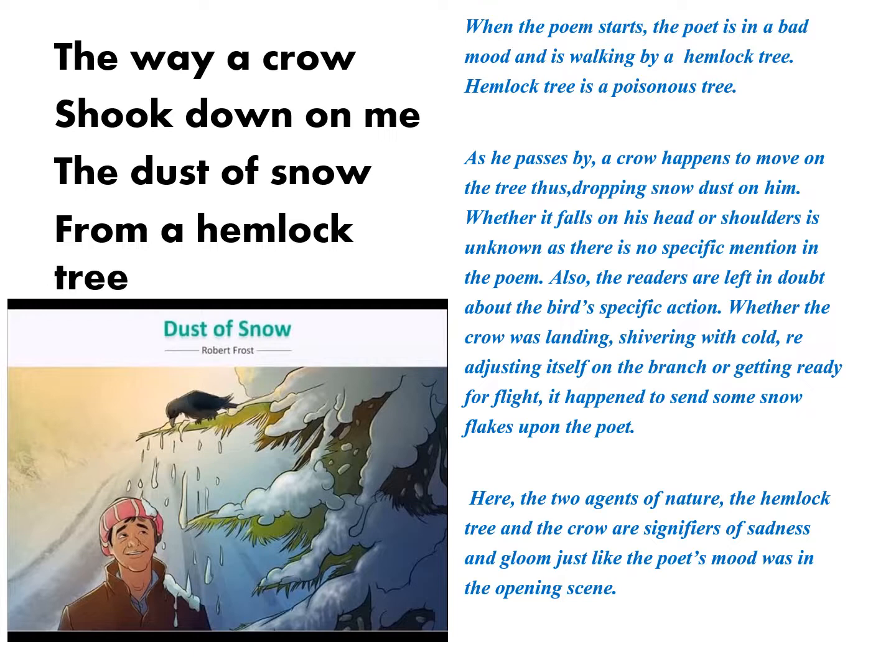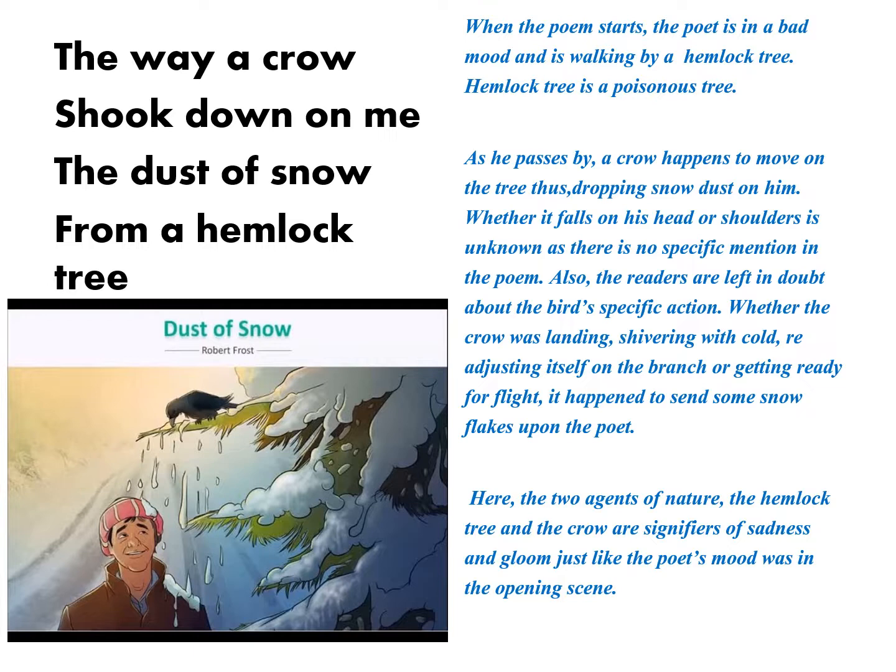When the poem starts, the poet is in a bad mood and is walking by a hemlock tree. Hemlock tree is a poisonous tree. And just for information for you people, Socrates, the Greek philosopher, was given the poison of hemlock tree when he was sentenced to death. Now let us see what else we have for you in the poem.